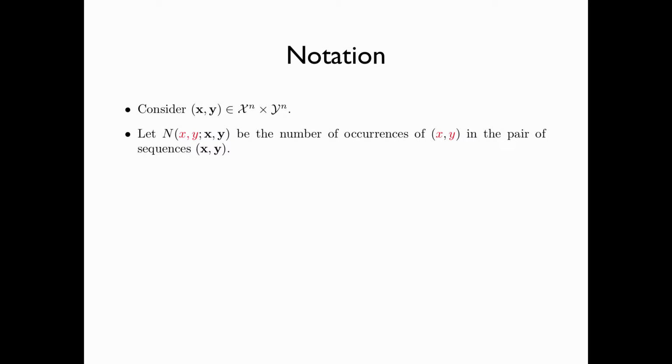Here are some notations. Consider a pair of sequences x and y of length n. Let N(x, y; sequence x, sequence y) be the number of occurrences of the pair of values x, y in the pair of sequences x and y.